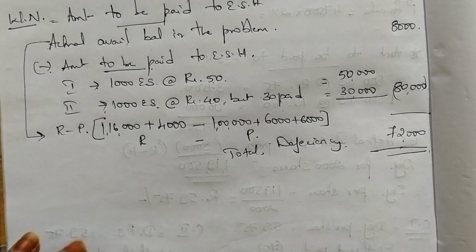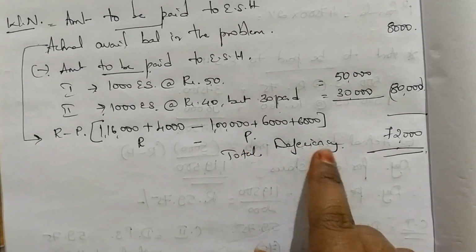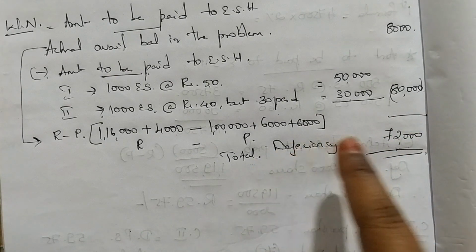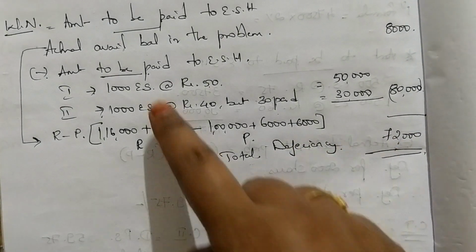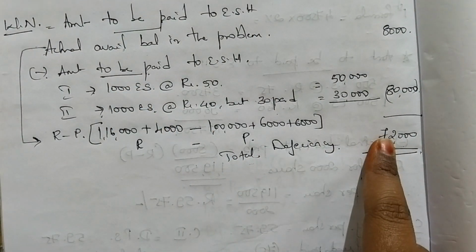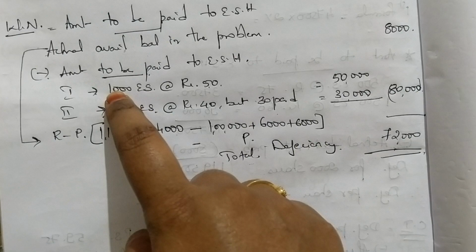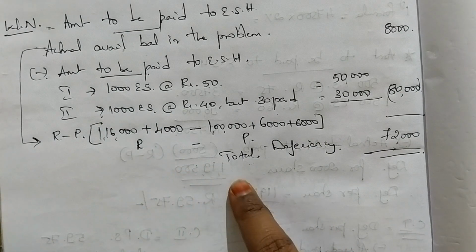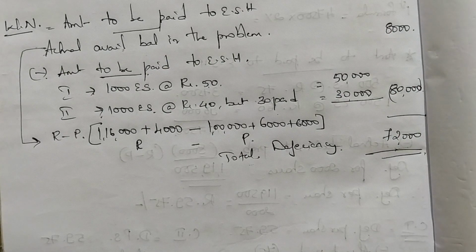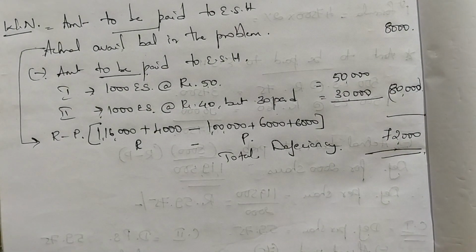After this, usually what do you do? You calculate the deficiency per share. That is, this 72,000 is for 2,000 shares. That is what you tell. Correct? Total deficiency is 72,000. For how many shares? For 2,000. Therefore, how much is the deficiency per share? That is what you calculate. But here we cannot do like that. Why can we not do like that?